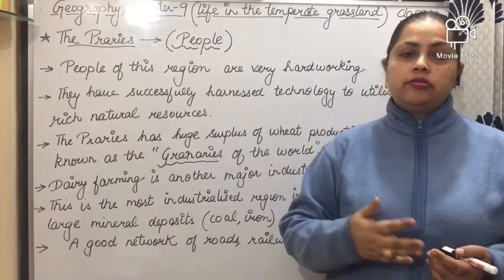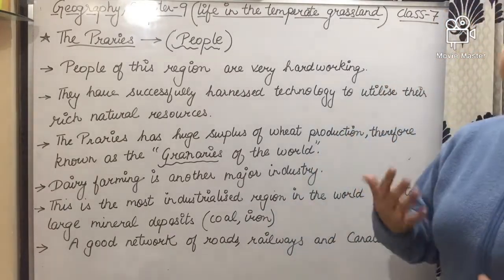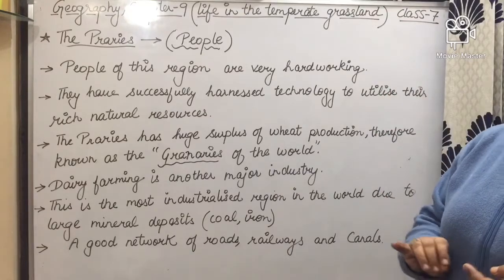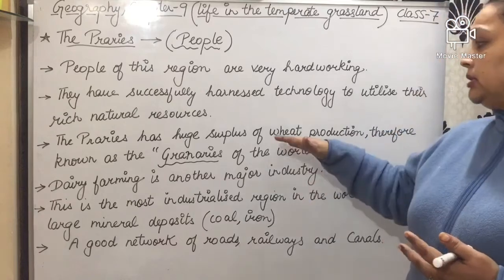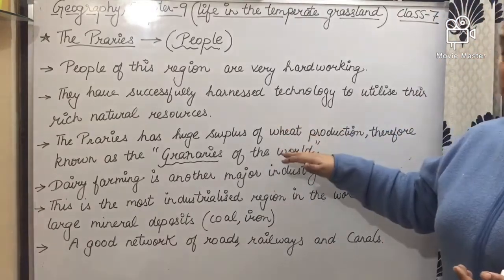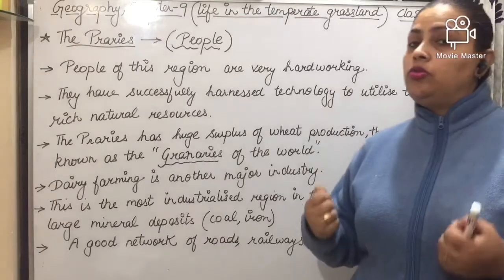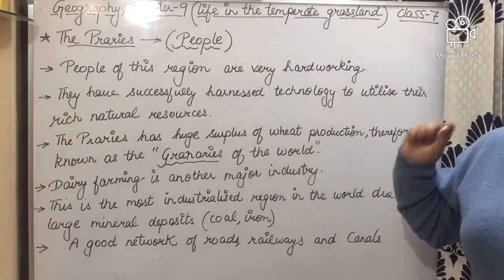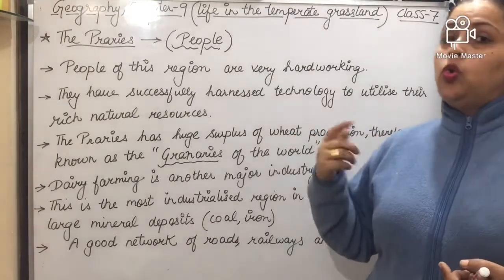Resources means water resources, mineral resources. So they have the ability to utilize these resources. The prairies have a huge supply of wheat production. Therefore, it is also known as the granary of the world because it supplies wheat to the whole world.